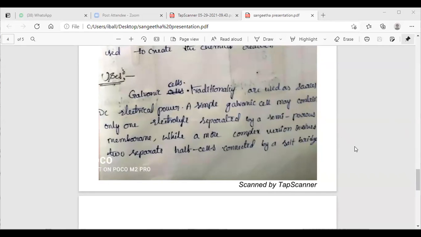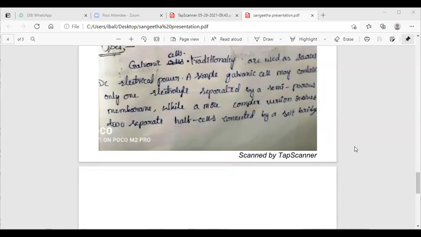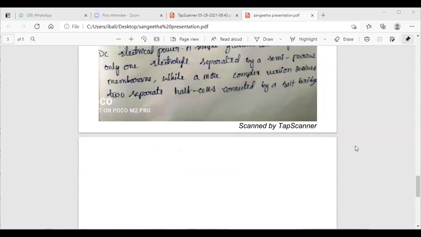A simple galvanic cell may contain only one electrolyte separated by a semi-porous membrane, while a more complex version involves two separate cells connected by a salt bridge.